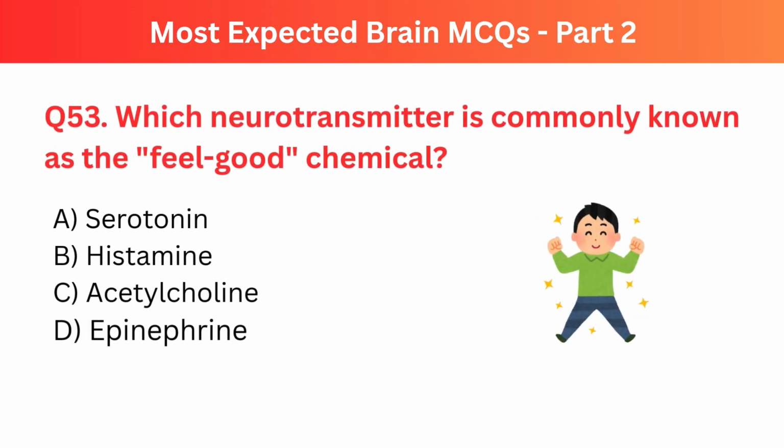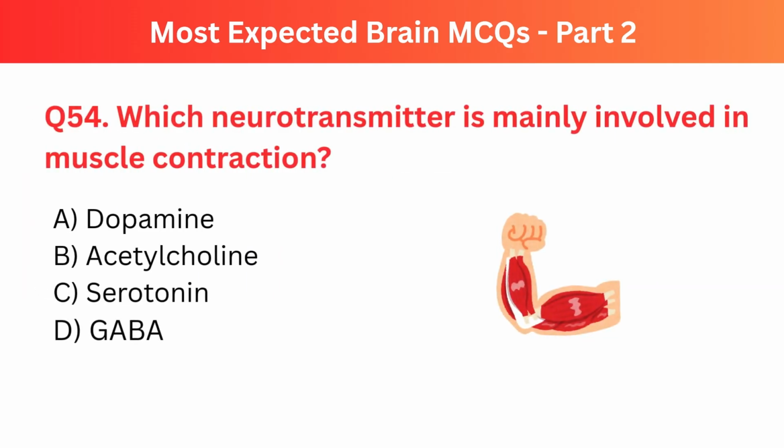Question number 53. Which neurotransmitter is commonly known as the feel good chemical? The right option is A. Serotonin. Question number 54. Which neurotransmitter is mainly involved in muscle contraction? The right option is B. Acetylcholine.